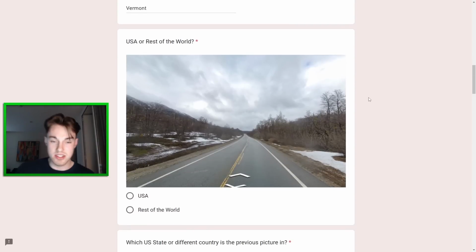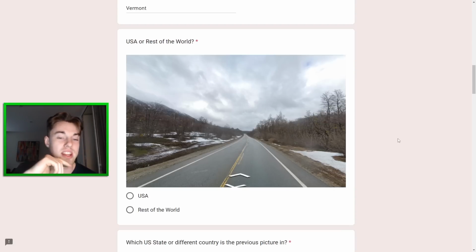Next one here obviously looks quite a bit more like the USA with these yellow road lines. They do feel a bit strange, so I could see it being Canada. The other consideration would be that these might be temporary yellow lines and maybe it would be Europe for that reason, but ultimately I don't think so. This might just be reverse psychology. This could just be the US, but if it was, I would have been thinking about Minnesota or something like that, but I think the hills were too big, so I'm not quite sure here.